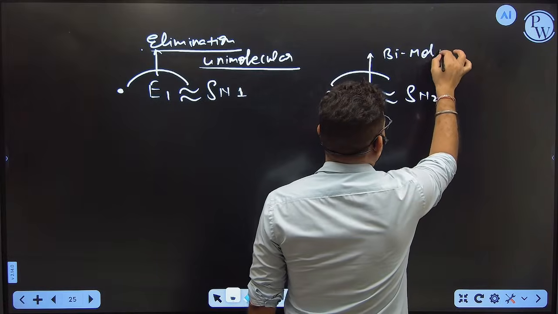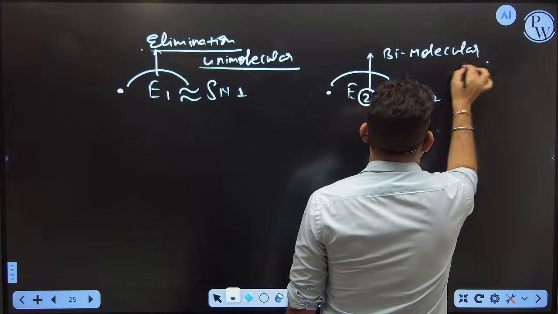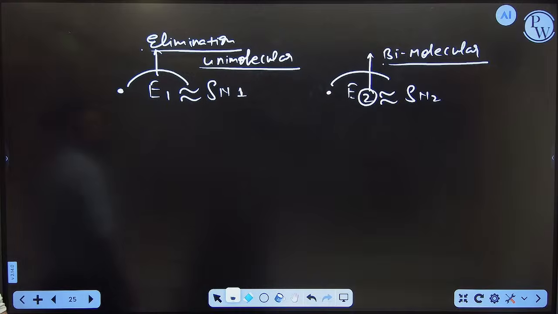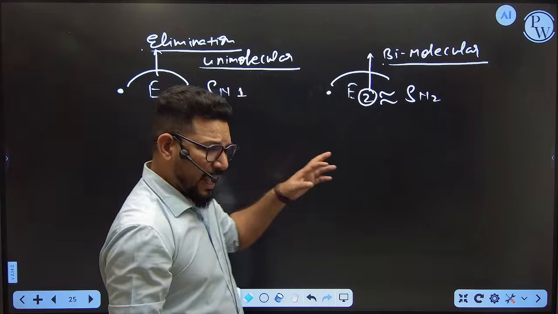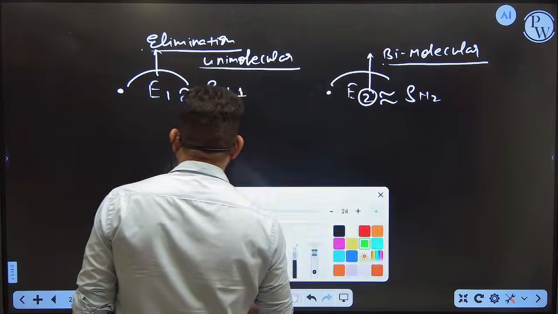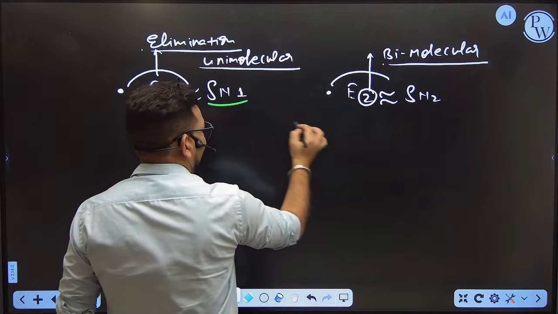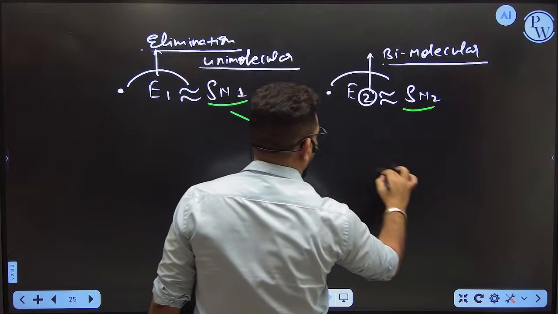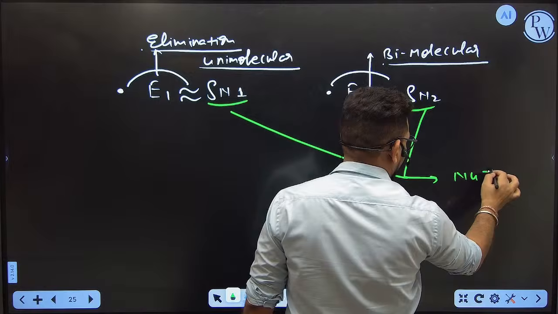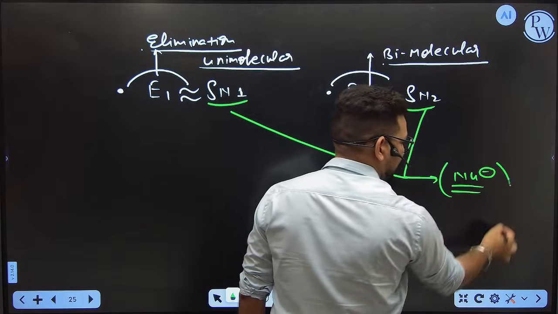That's why I am saying there are so many conditions common in both E1 and SN1, E2 and SN2. So I'm not going to define the condition here, but keep in your mind, for SN1 and SN2, I need nucleophile. That's why nucleophilic substitution is there.